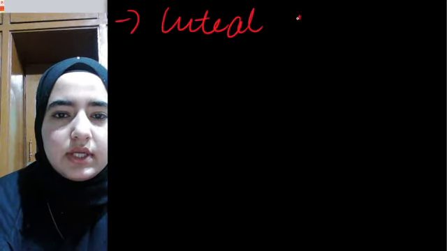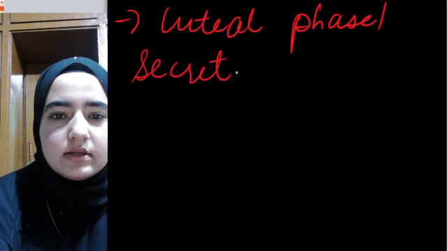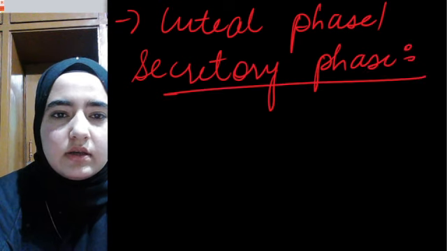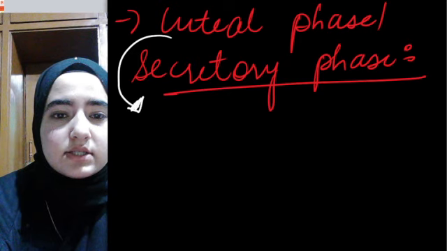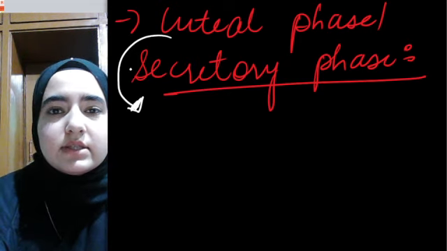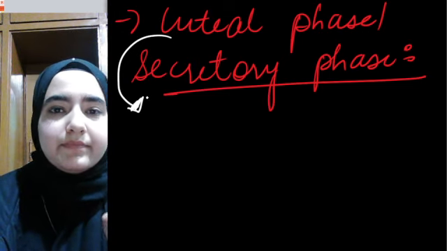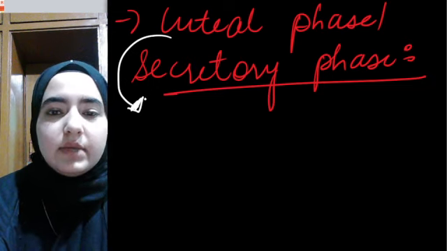Another name is luteal phase or secretory phase. Why is it known as the luteal phase? Now the Graafian follicle will release the ovum, the female gamete.